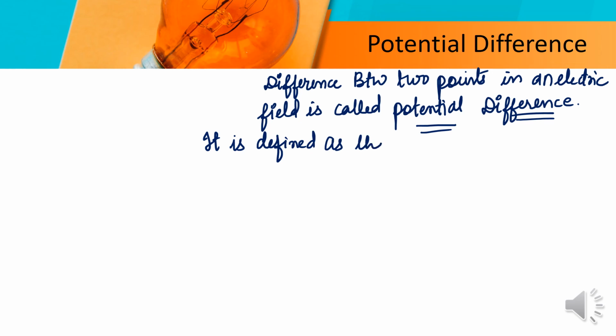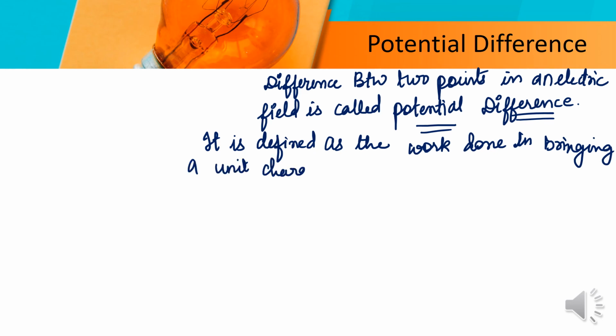It is defined as the work done in bringing a unit positive charge from one point to the other point.